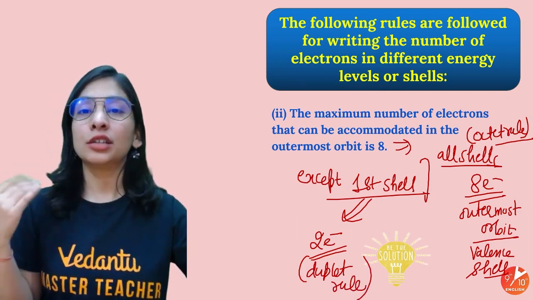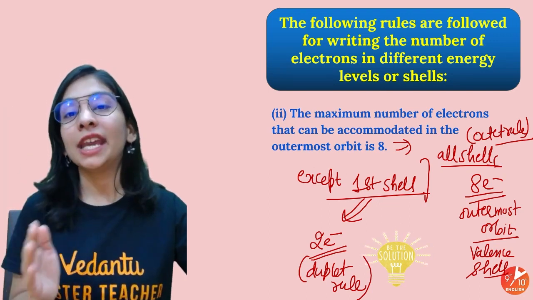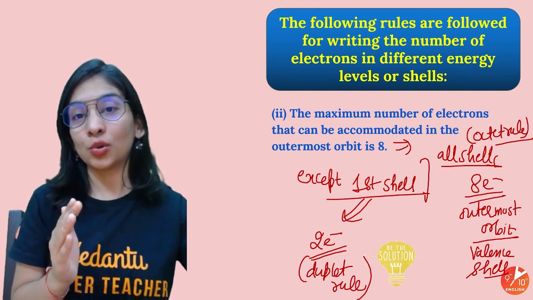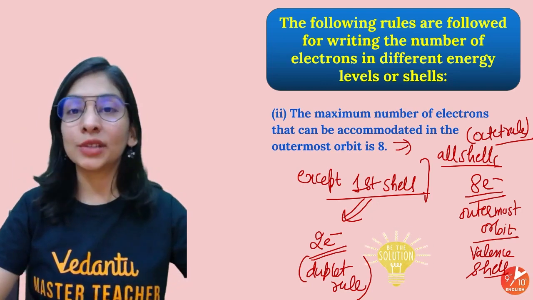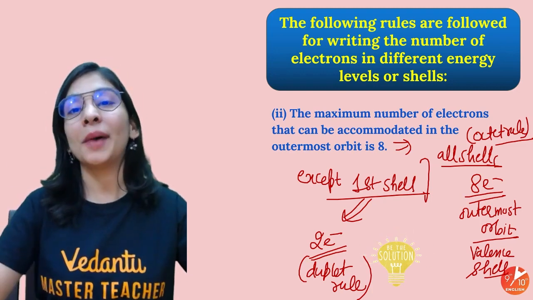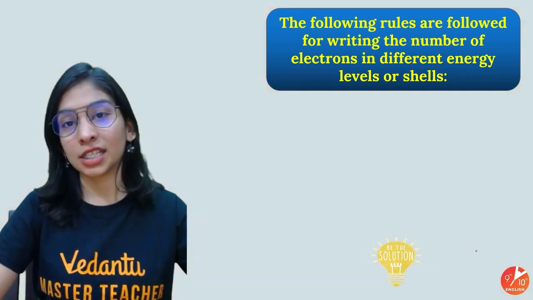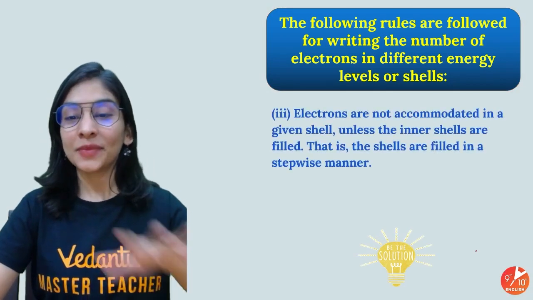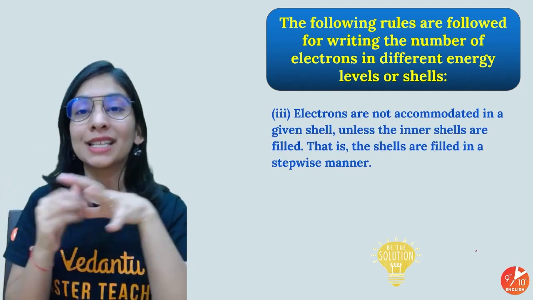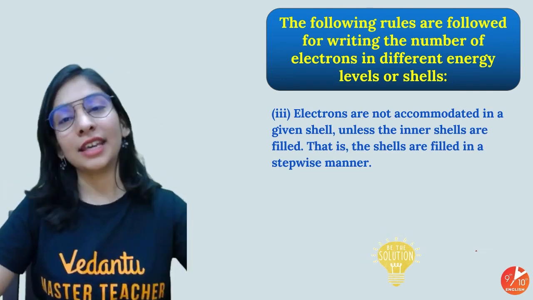Whether they have a capacity of 18, 32 or whatsoever, they'll first gain stability by having 8 electrons in the last shell, called the octet rule. And just to justify the octet rule, they combine with other elements so that we can judge their valency, that is the combining capacity, how an element is going to combine with other atoms. That combining is only to complete its octet. Right? Makes sense? And I already told you that electrons are filled in a stepwise manner: we put electrons in the innermost shell, then the next and then the next and so on.